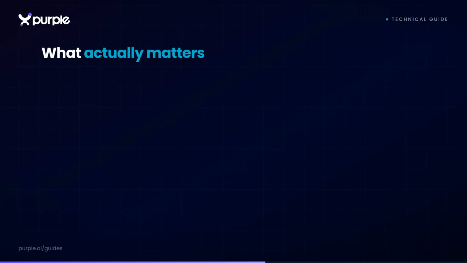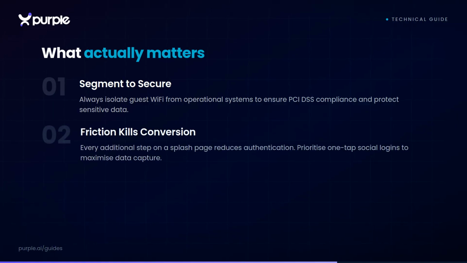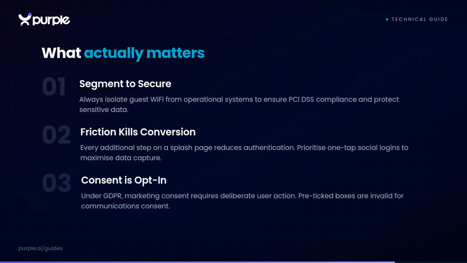What actually matters comes down to 3 principles. Segment to secure. Always isolate guest Wi-Fi from operational systems to ensure PCI DSS compliance. Friction kills conversion. Every additional step on a splash page reduces authentication rates. Consent is opt-in. Under GDPR, marketing consent requires deliberate user action, not pre-ticked boxes.